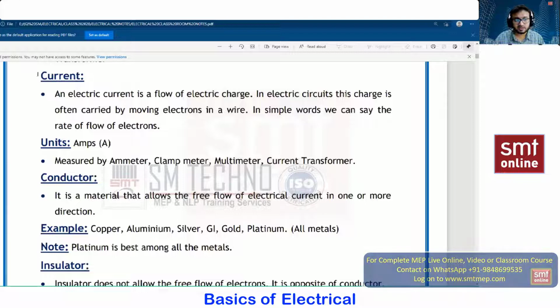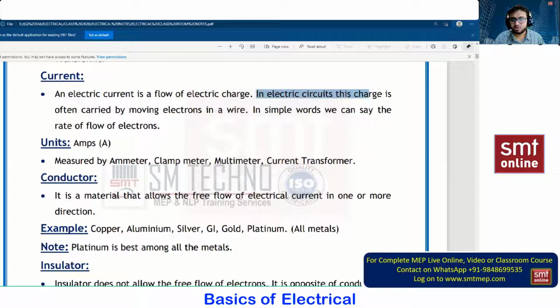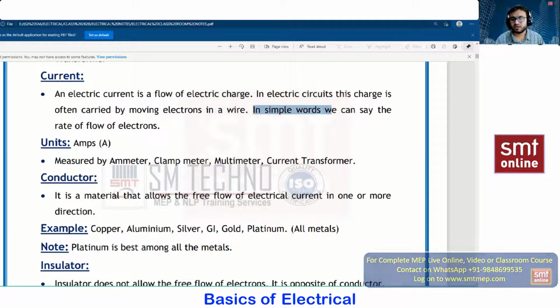Next, talking about current. Just now we discussed electron theory. So we are getting some amount of pressure in the electrons now. That is nothing but current. Electrical current is a flow of electrical charges. Which charges? Nothing but negative charges. In an electrical circuit, this charge is often carried by moving electrons in a wire, meaning flow of electrons. In simple words, we can say rate of flow of electrons, how many electrons are flowing. That is nothing but current for us. In symbolic form, we write A, or we can also pronounce it as ampere, AMPS.